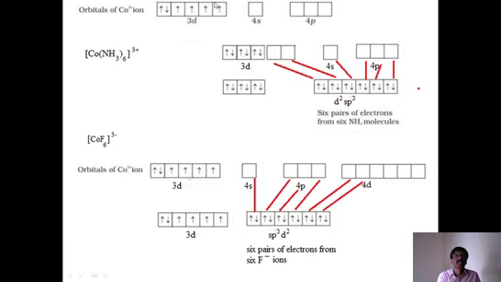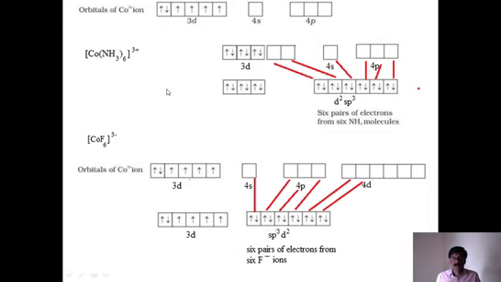So this is 3d6. 4s is anyhow empty, vacant, and 4p and 4d are also vacant. It's not written, but they are vacant anyhow. This is the cobalt +3 ion orbital diagram, and it is the same for both complexes: 3d6, 4s0, 4p empty.